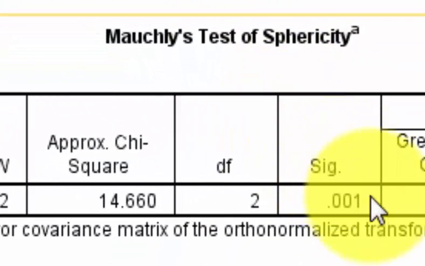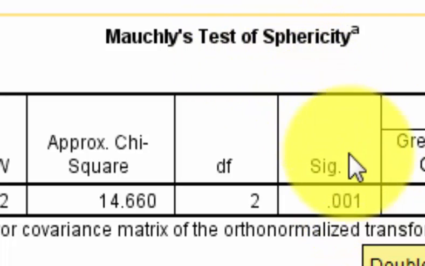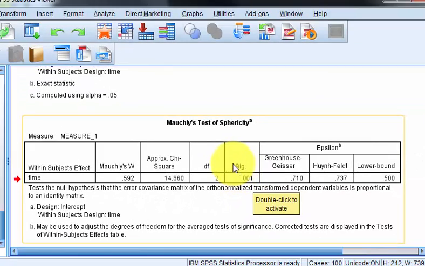Sphericity, this was violated. Say it again. The assumption of sphericity was violated. See that? It's less than 0.05. So all we're going to do is use one of what they call corrections. Normally I use the Huynh-Feldt because it's a lot bigger, right? It gives you a much more